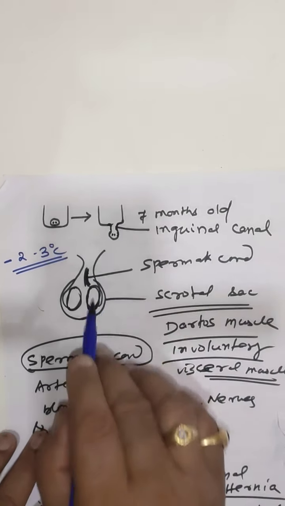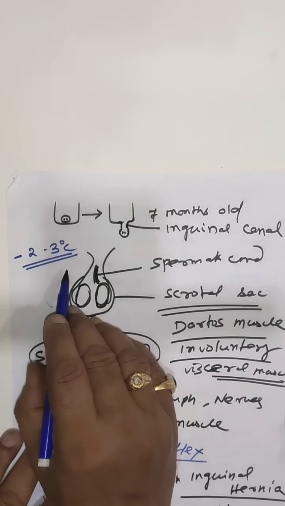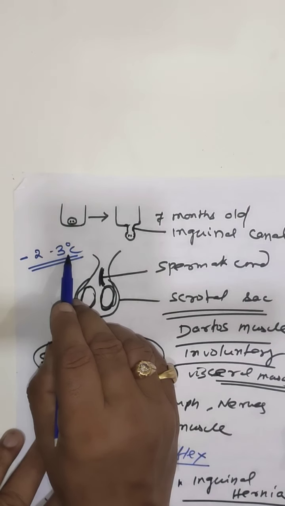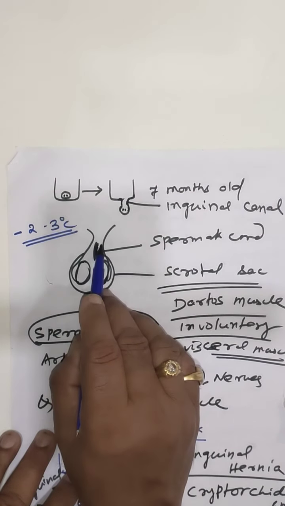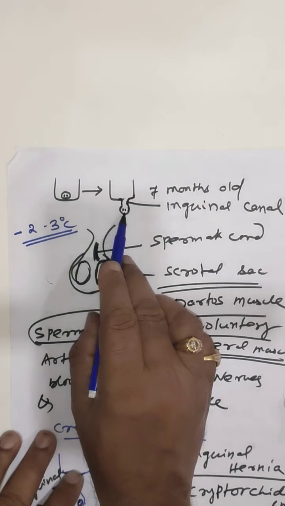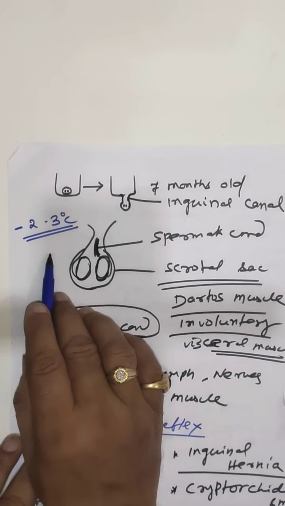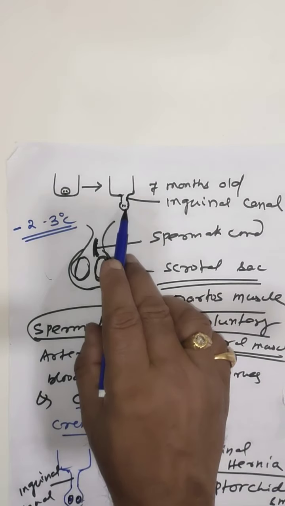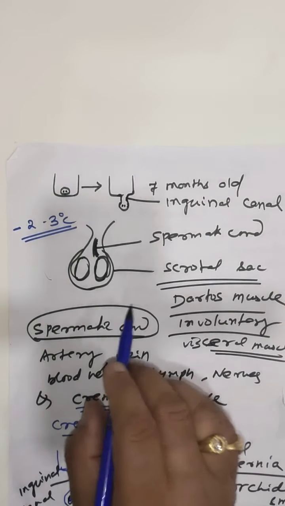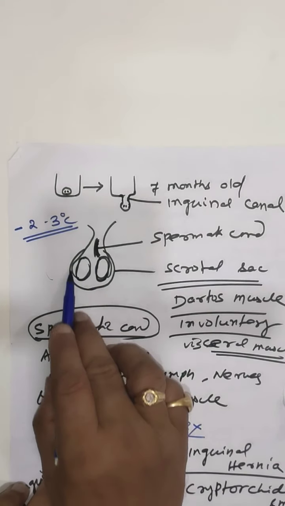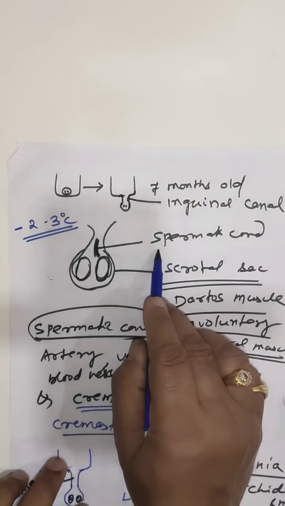Now, why does the testis descend down? Because for spermatogenesis and storage of sperms, it requires 2 to 3 degrees centigrade less than the body temperature. Clear? So the testis descends down and remains inside the scrotal sac. A pair of testes is found inside the scrotal sac and it is communicated with the abdominal cavity by the spermatic cord.